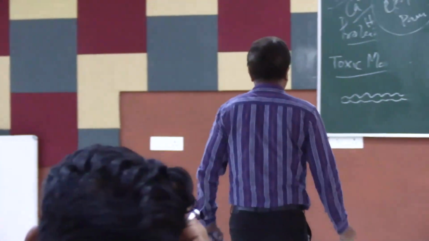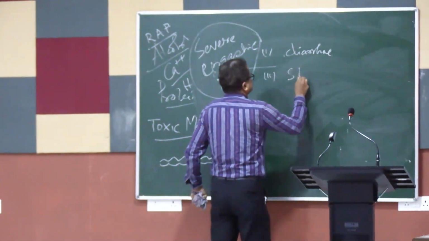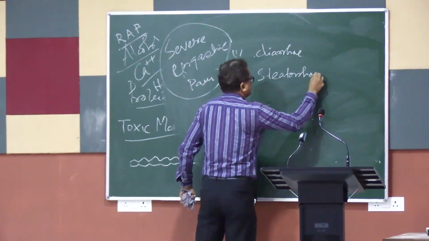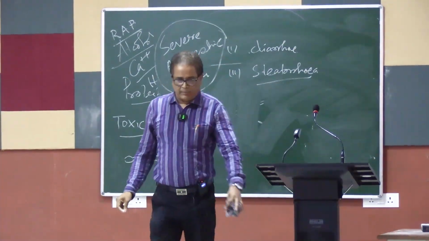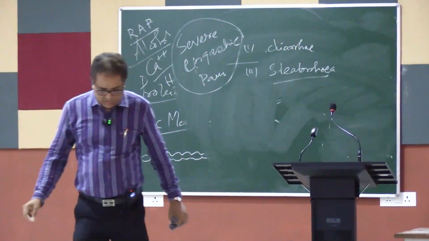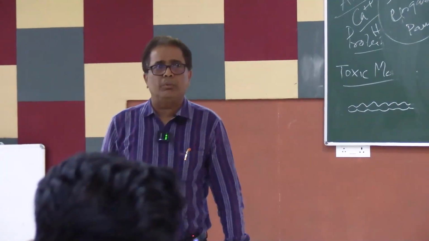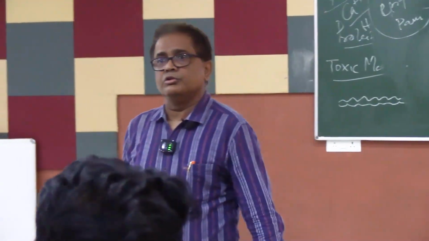So, what are the important ones? Diarrhea and steatorrhea. Steatorrhea means, you see, the pancreatic enzymes contain lipase. The lipase is important to digest the fat, and not only the fat but also the fat-soluble vitamins.